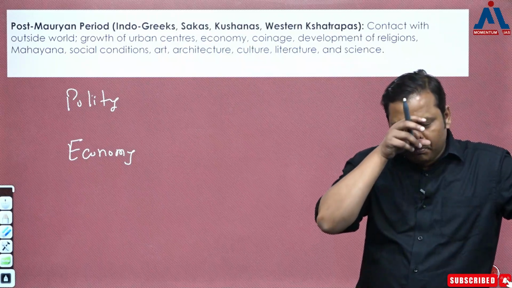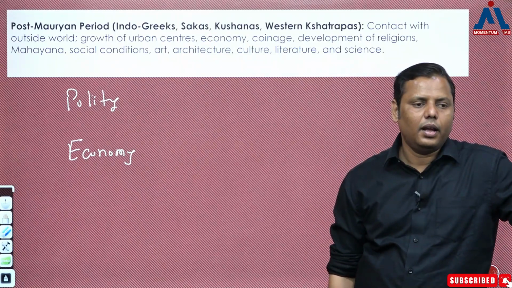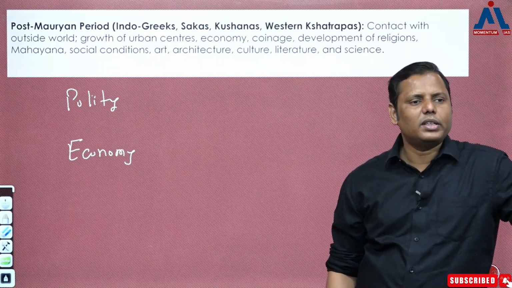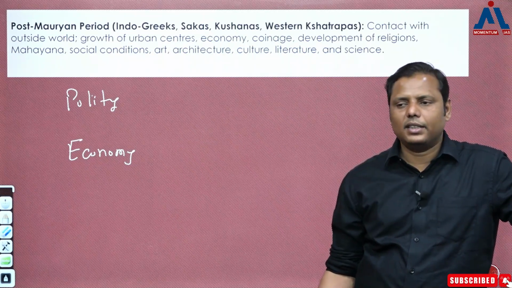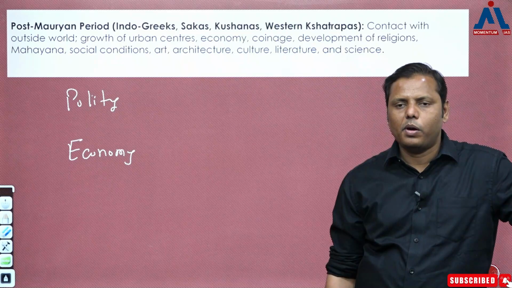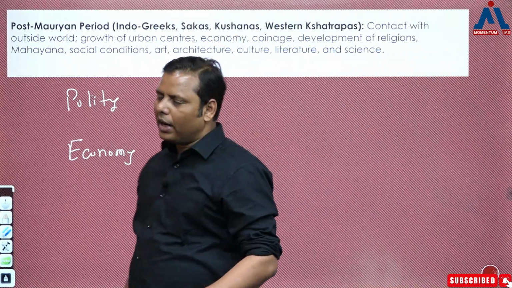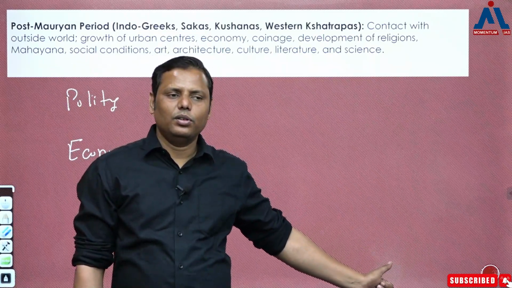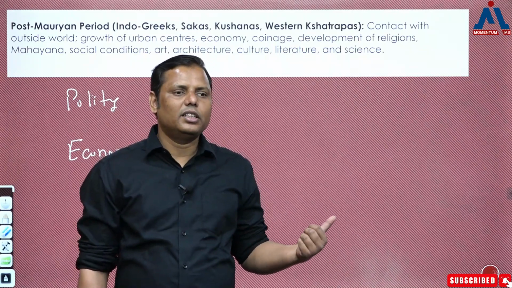Why? Because it marked the beginning of a new kind of polity. And why new polity? Because now some Western people are coming, the people from West Asia and Central Asia are coming, and these people have marked a beginning of decentralized rule. बट ये जो कंसेप्ट है, ये कंसेप्ट थोड़े पुराने हो इसलिए हो गए हैं. क्यों पुराने हो गए? क्योंकि पहले हमने जब मौर्यन एम्पायर को सेंट्रलाइज कहा तो हमने इसको डिसेंट्रलाइज कहा. जब हमने मौर्यन एम्पायर को ही डिसेंट्रलाइज माना तो फिर इसमें कुछ नया नहीं.